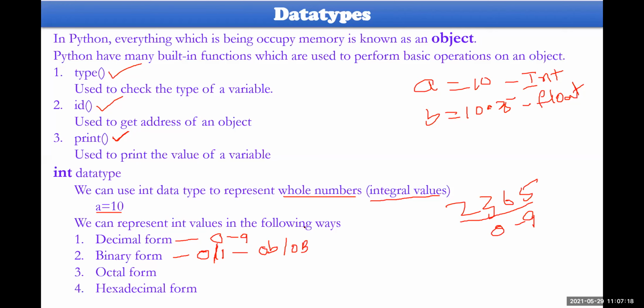And then Python could understand, oh, user wants to specify this number as binary. So if you say a equal to 1010, then Python will understand this is the decimal 1010. It is not binary. So how do we make it binary? You have to put the prefix 0 small b or capital B in front. Only if you give the prefix will it be identified as binary.